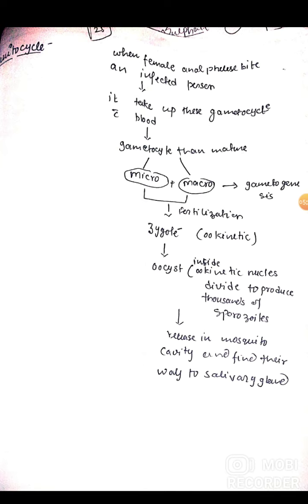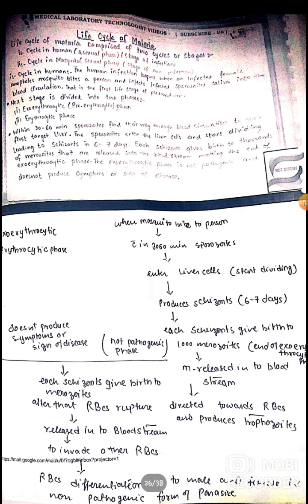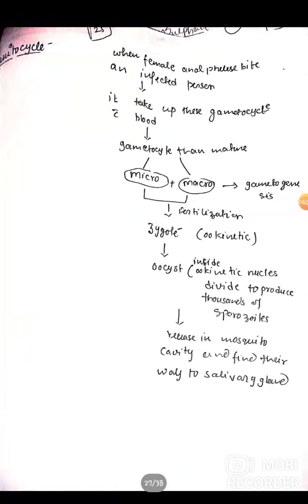After the sporozoites reach the salivary gland, the previous cycle starts again. When the infected mosquito bites a human, sporozoites form, then schizonts, next merozoites, and at last trophozoites, which invade the RBCs. So this cycle continues when an infected mosquito bites a healthy person, or when a female Anopheles bites an infected person. The cycle occurs in both the human and the female Anopheles mosquito.